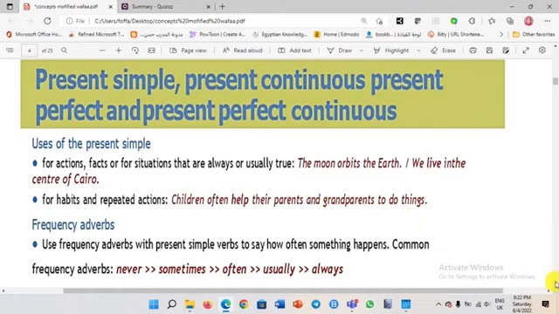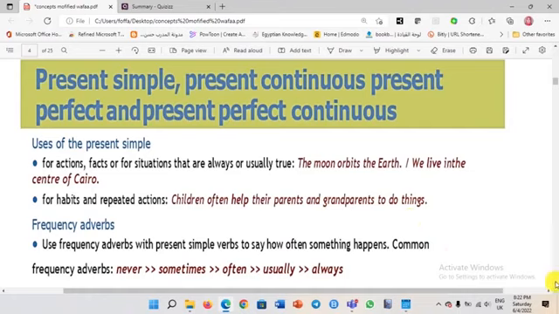For example, when I say, I have lost my key. This is a past action. So why did I use the present perfect? Because I cannot open the door. So the past here is connected to the present. That's why I said, I have lost my key. So the actions are either still happening, or they finished a short time ago, or they have a direct effect on the present. So let's continue with the present continuous.